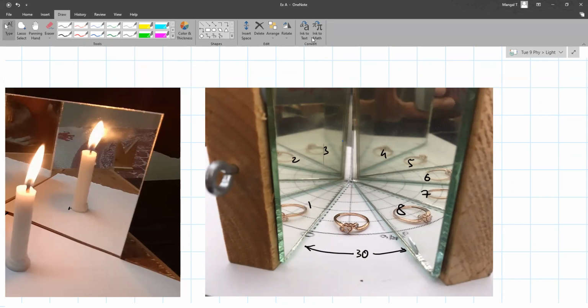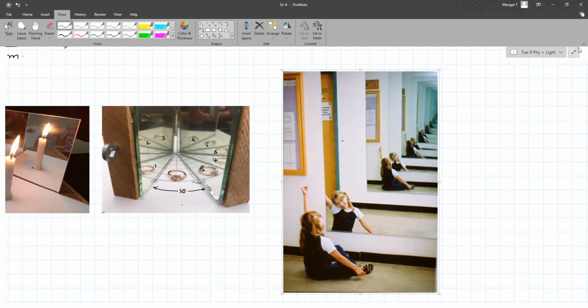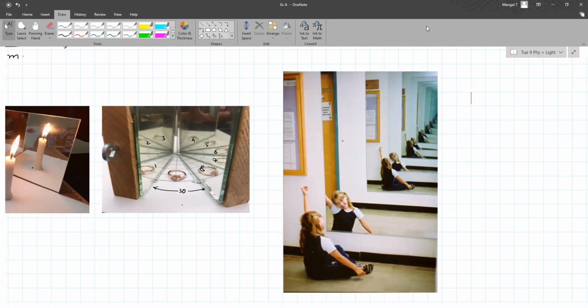Now, students, what will happen if those two mirrors are such that you get infinite images? Is it possible? Yes, if you keep them at an angle of 1 degree, not 0 but like 1. If you have two mirrors which are parallel to each other, you get an infinite number of images. Are you following that? Okay.